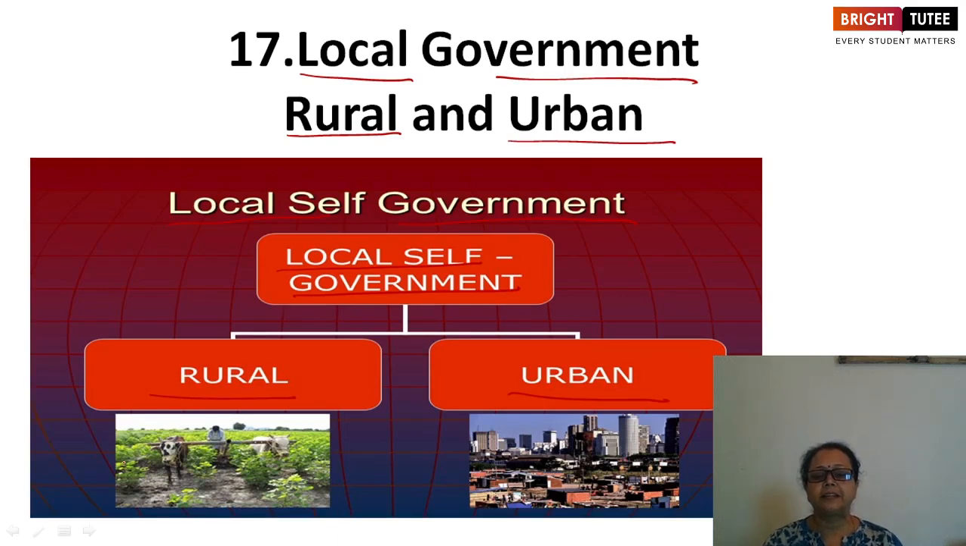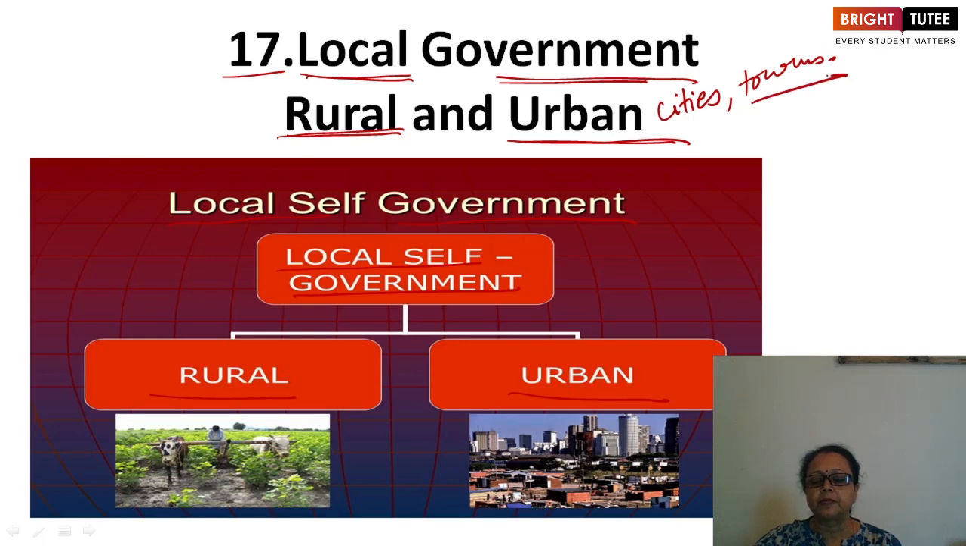Hello everyone. Now we are going to begin the chapter named local government. The chapter is numbered 17, and inside this local government we have to discuss both the context of rural or village areas and urban areas, which are also known as cities and towns. This is about the villages.